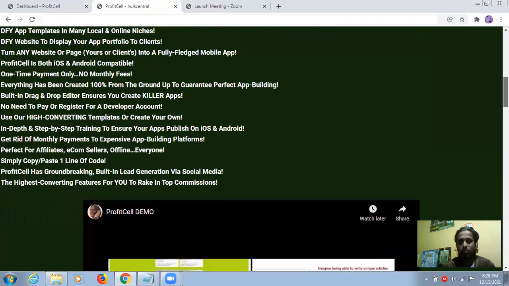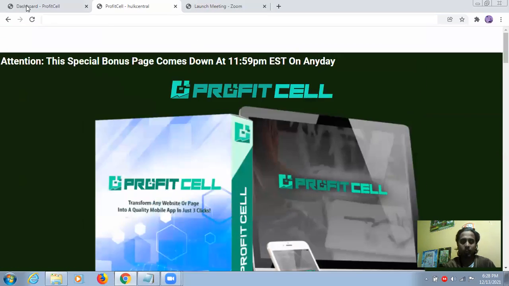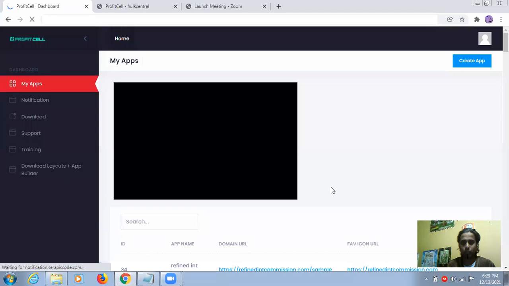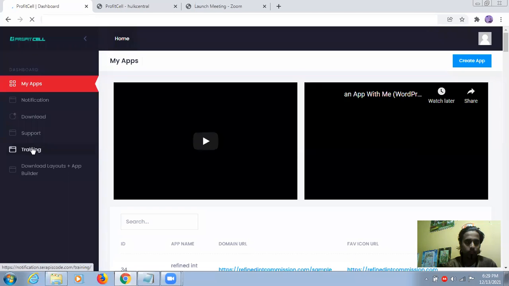You can just come to this page from the link below and watch the demo. So here's the member access area. You can take a little bit of training from here, but I'm not going with that. So start building your application here. I'm just clicking on that, and later we will see what comes in front of us. Now here is the dashboard. You can see here is training, again a little bit of training.